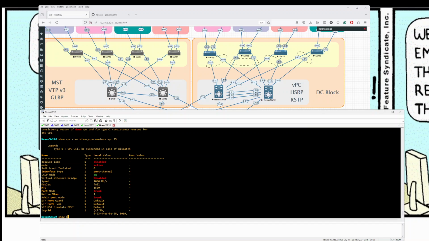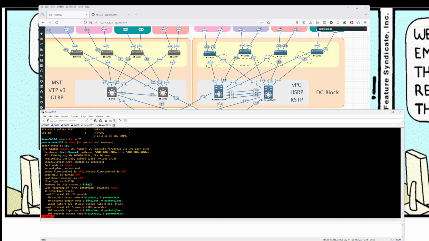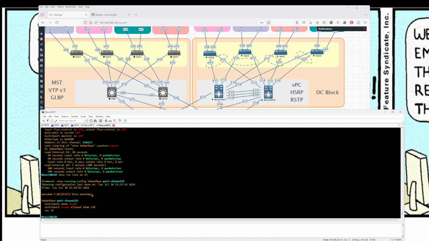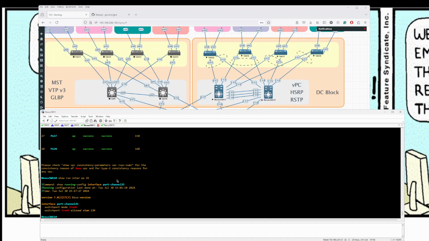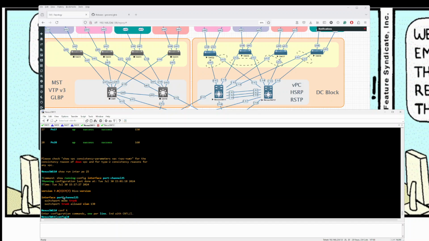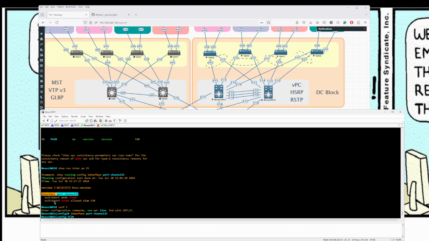So if I say show interface port channel 25, oh sorry, not this one. Show run. This knows that it is in vPC 25. It was just a very simple thing to do, but I got tunnel vision. That's my problem. I just needed to say vPC 25.